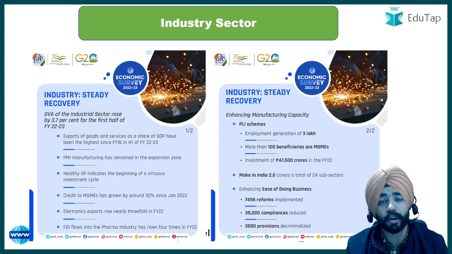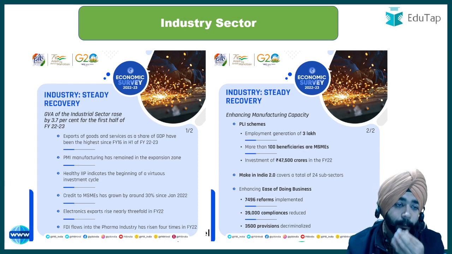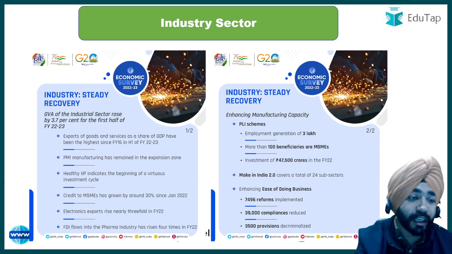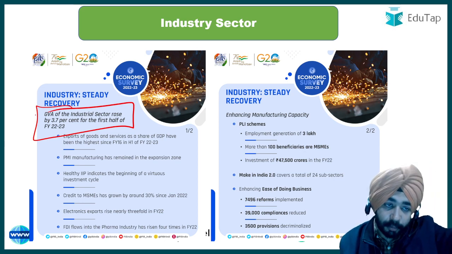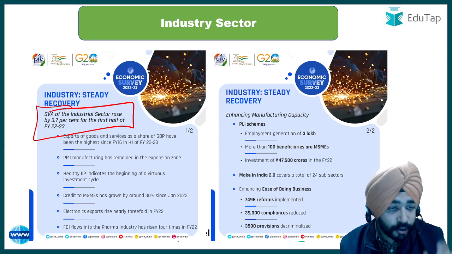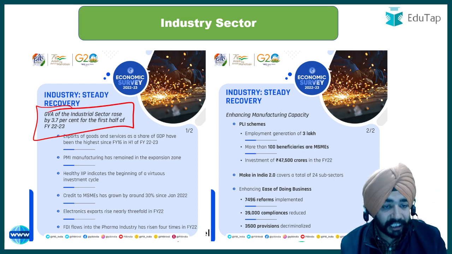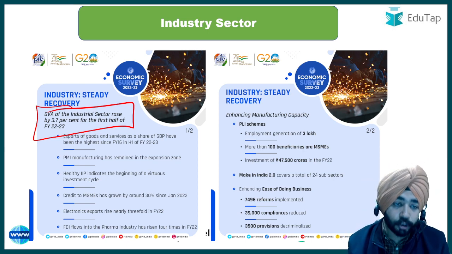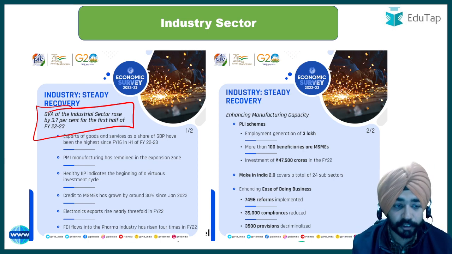Then guys, talking about the industrial sector. What is the thing that has been highlighted in the industry sector? If I talk about the GVA that I discussed in the starting, it says the industrial sector has seen an increase of 3.7% in the first half of the year. Exports of goods and services have again seen a sharp rise in their share in the percentage of GDP.